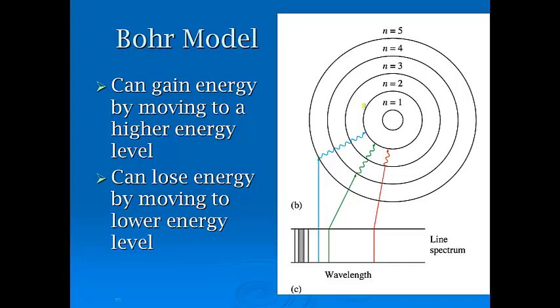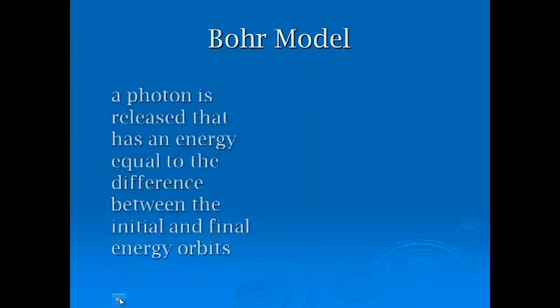So again, if we have an electron floating around here in n equals 1, and it absorbs energy, and it goes up to, let's say, n equals 5. Well, it doesn't want to be there. So it comes back down. It's going to give off a wavelength of light that's equal to the distance between n equals 5 and n equals 1. So in order to go up an energy level, it's got to absorb. In order to come back down, it's got to give it off, which we saw last year as well.